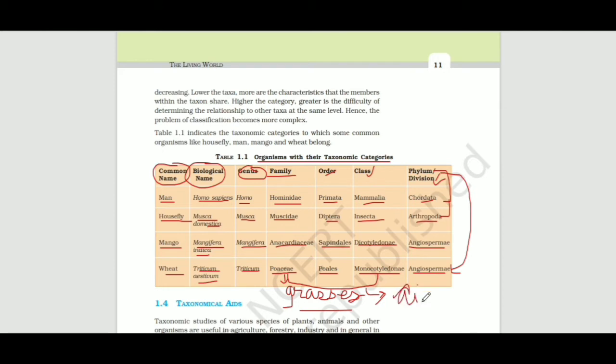Anemophily is basically air pollination. Air pollination is also known as anemophily. You are going to learn about this in class 12. But it is an MCQ question, so write it down. Very important question.